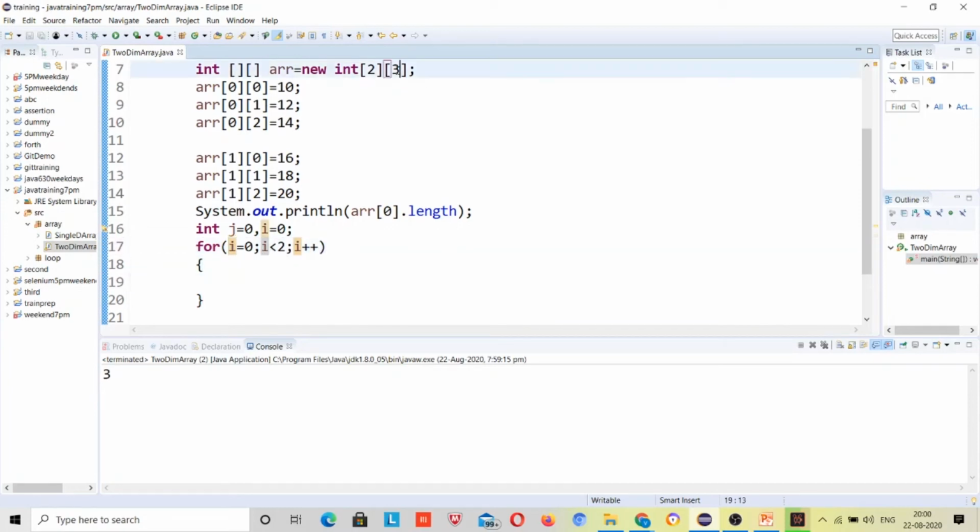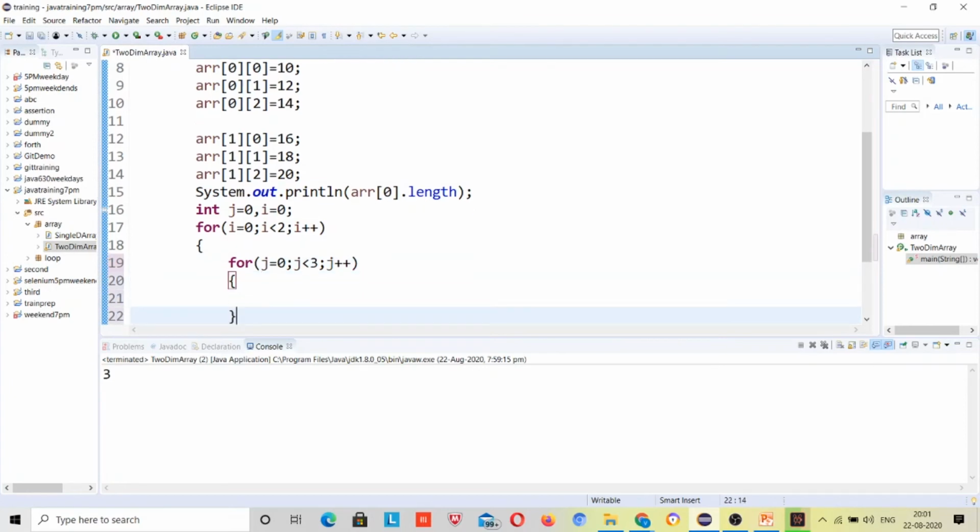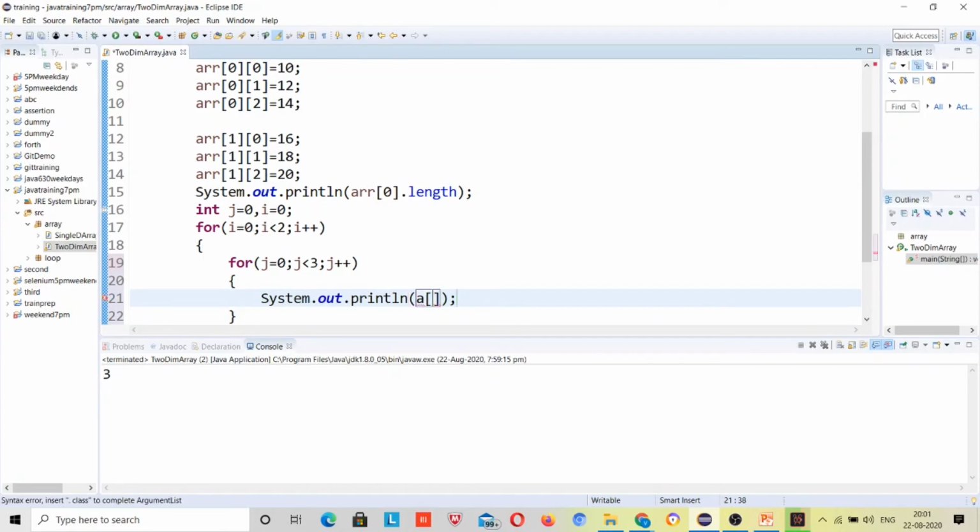You can see this inner array has a size of 3, right? So I will run a for loop with j is equal to 0, j less than 3. So it will run for 0, 1 and 2, right? Not for 3, because it's less than 3. j plus plus. Now I will print System.out.println with arr, i and j.